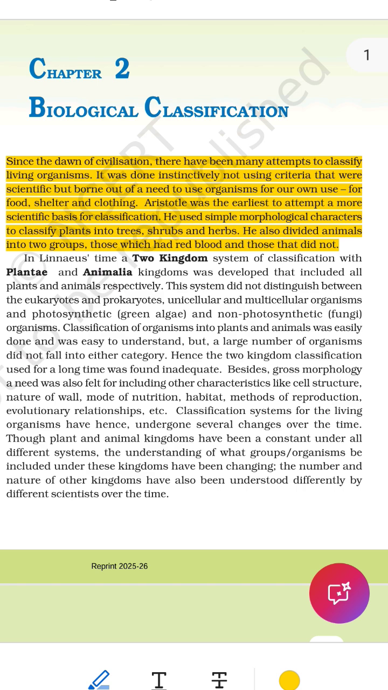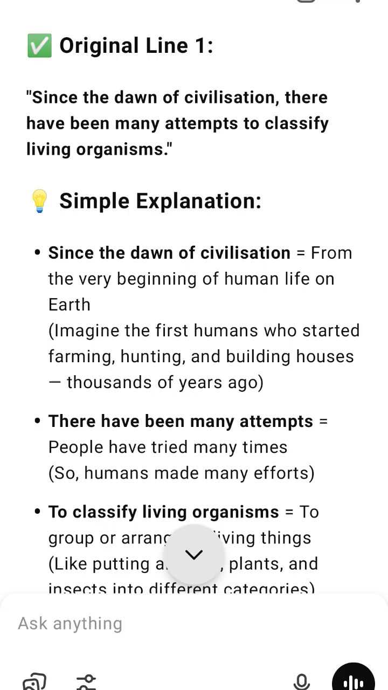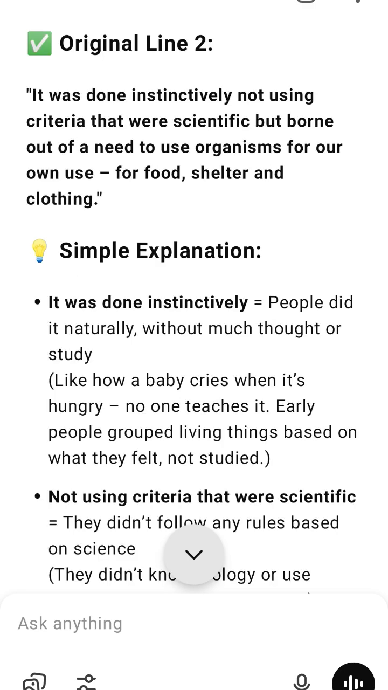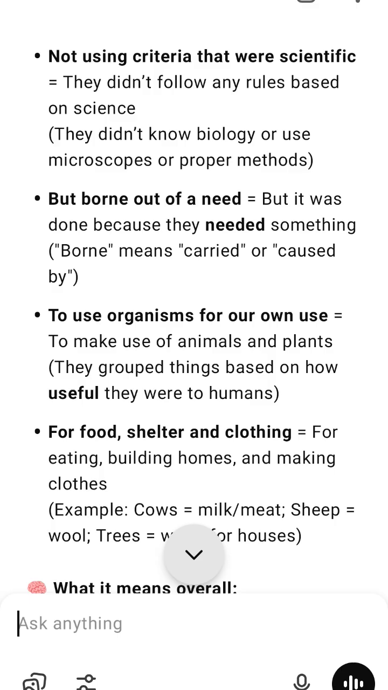Since ancient times, from the very beginning of human life, people have tried to group or arrange living things, like plants and animals. This is called classification. But in the early days, people did not know science. They grouped living things not with rules or study, but based on how useful those things were to them. For example, they knew cows give milk and meat, trees give wood for houses, sheep give wool for clothes. So they grouped plants and animals based on their use for food, shelter, and clothing. This was done naturally, from instinct, a feeling, not from scientific thinking.